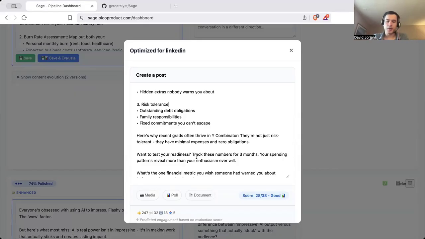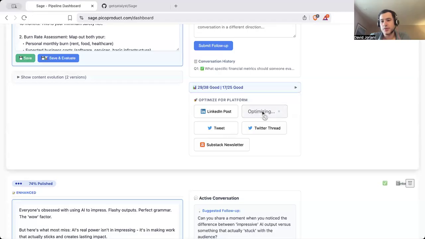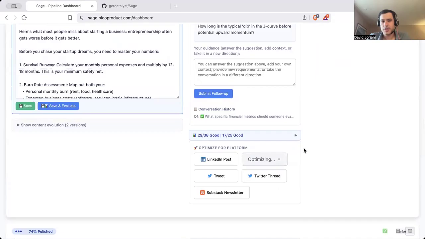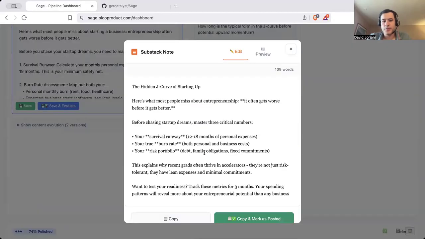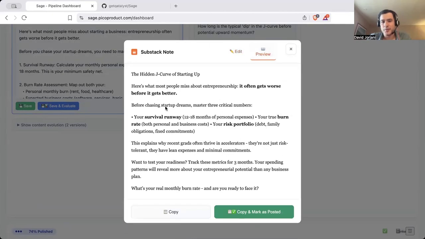But now it's a lot more refined rather than the raw idea that I had in mind. It will take me a few more minutes of polishing this and posting it. The same thing could be applied to Substack Note, for example. I'm just going to use these as two examples because, again, each one of them has its own formula. And in Substack, you can see that it is in the edit mode. This is how it would look on Substack if I were to open up and post it. As last time I checked, Substack doesn't have an API, so I still need to copy and paste this over to Substack, but still potentially a whole lot better.